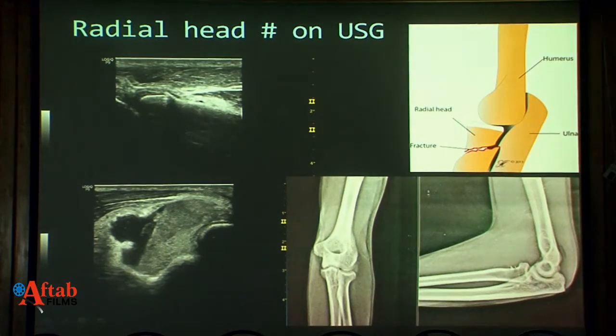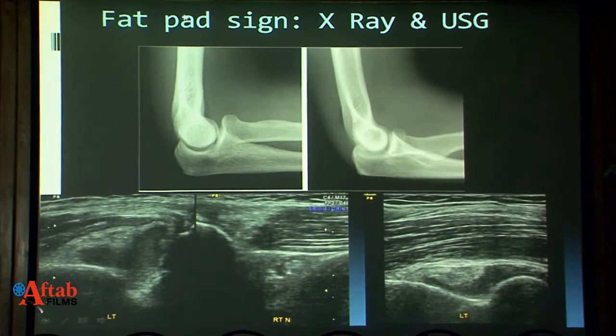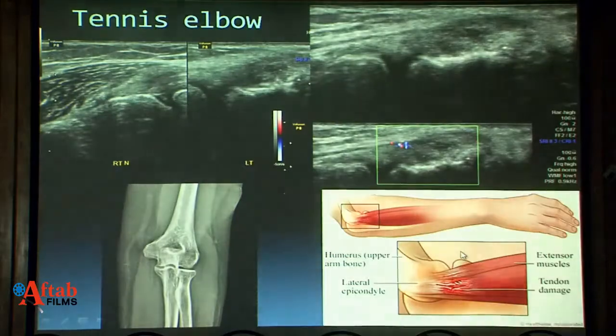The radial head fracture wasn't evident on X-ray. We suggested ultrasound and we can see the fracture here. We can demonstrate the ultrasound counterparts of fat pad signs which we see on X-rays. You can see that there is a fluid collection displacing the fat pads anteriorly as well as posteriorly.